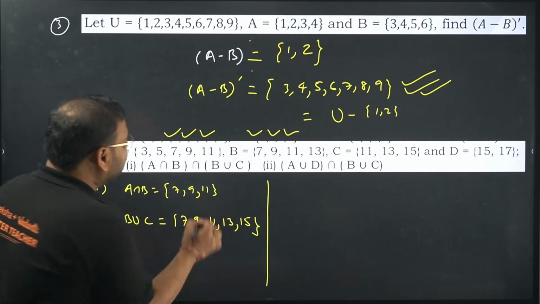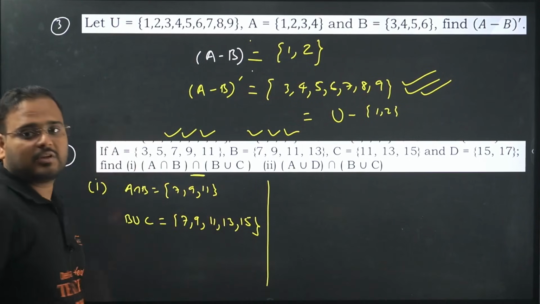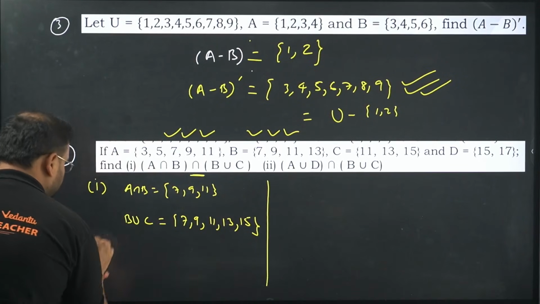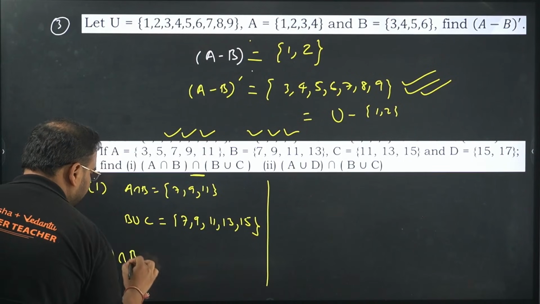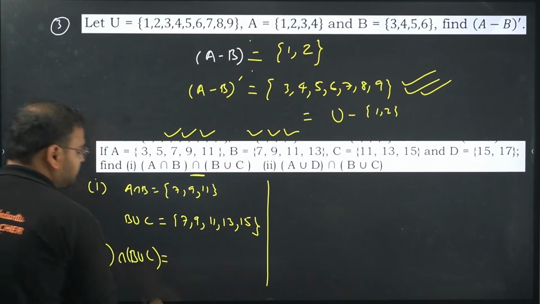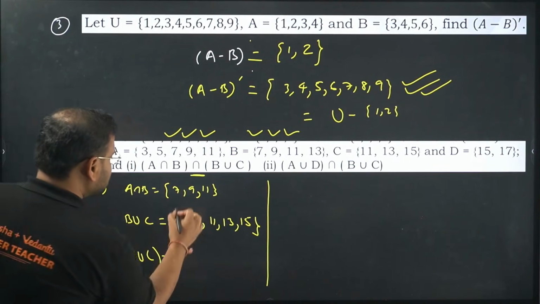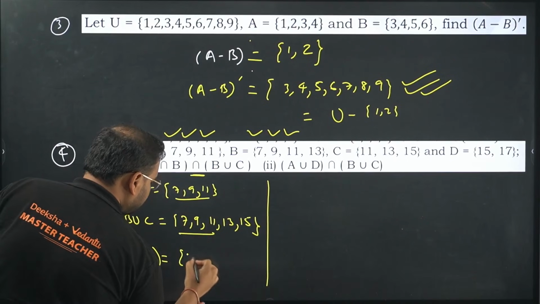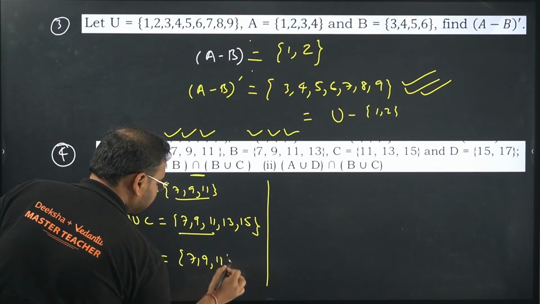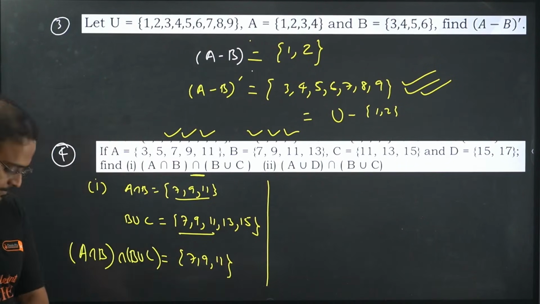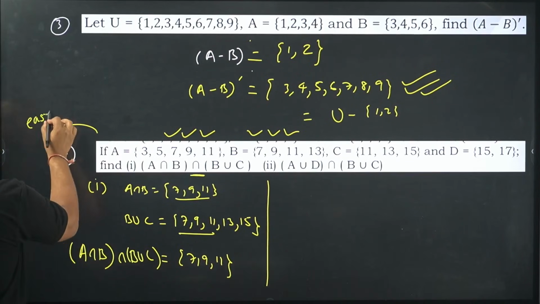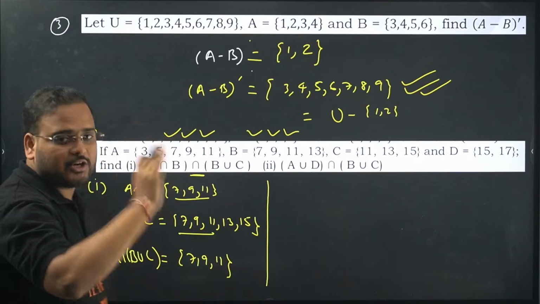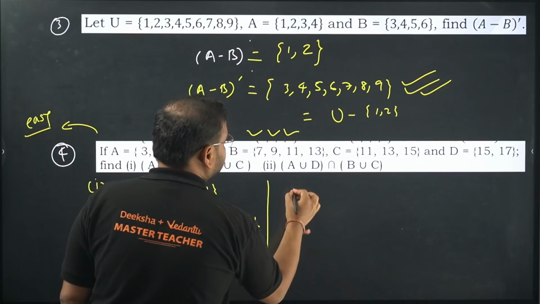Now what are we looking for? Intersection, sir. We are looking for intersection, sir. So write the intersection with this one. We have only this 7, 9, 11 right here. 7, 9, 11. Is it difficult? Tell me. Is this difficult? Very easy, sir. Is it confusing? Not at all, sir. Now this one, part 2.